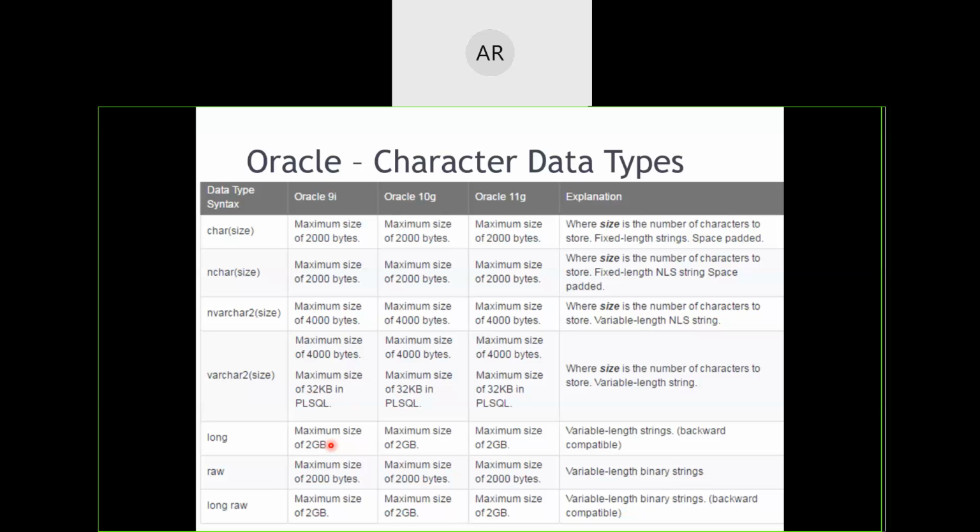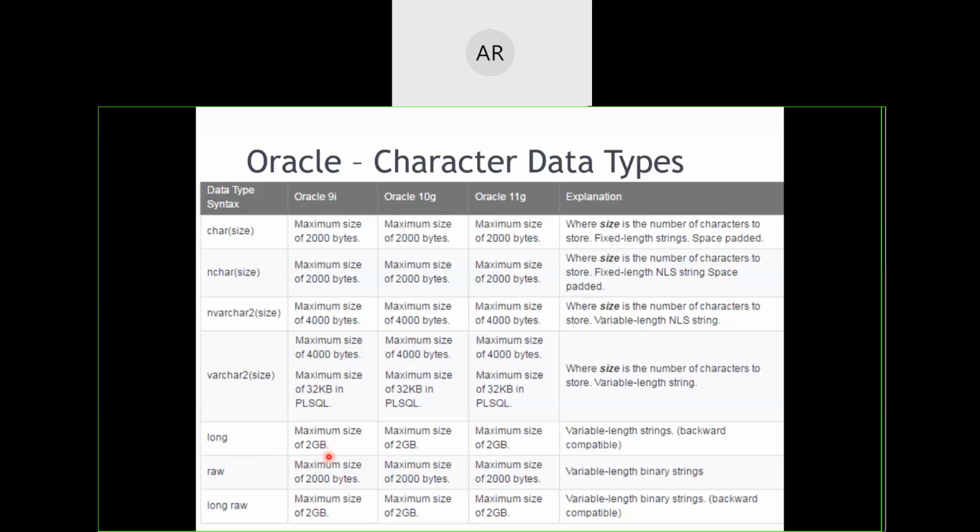This is possible if it is declared with the data type called long. Similarly, we have raw, but it stores not characters but binary strings, ones and zeros.